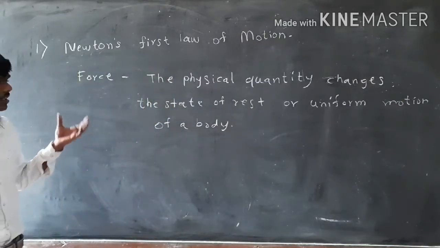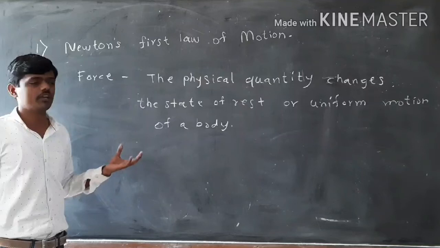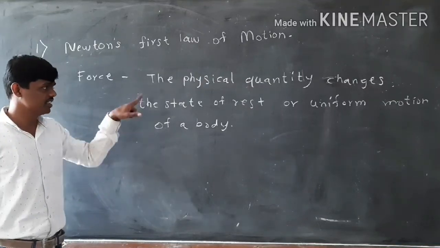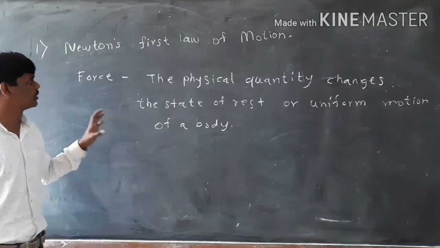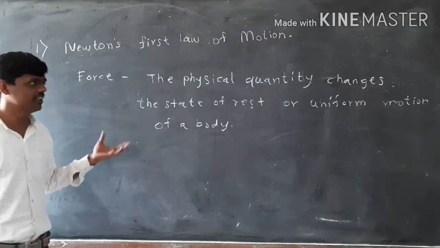So, what is force? The physical quantity which changes the state of rest or the state of uniform motion of a body. Force is very easy when you understand inertia.